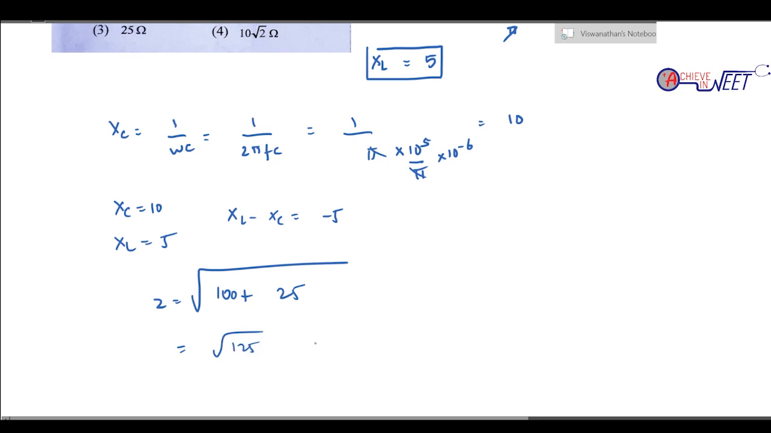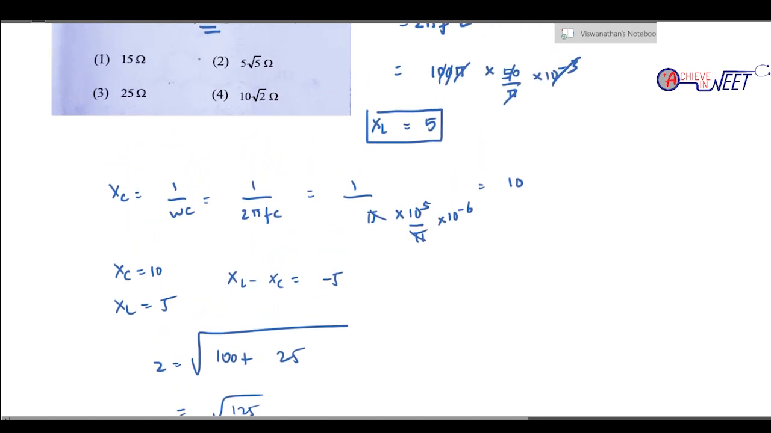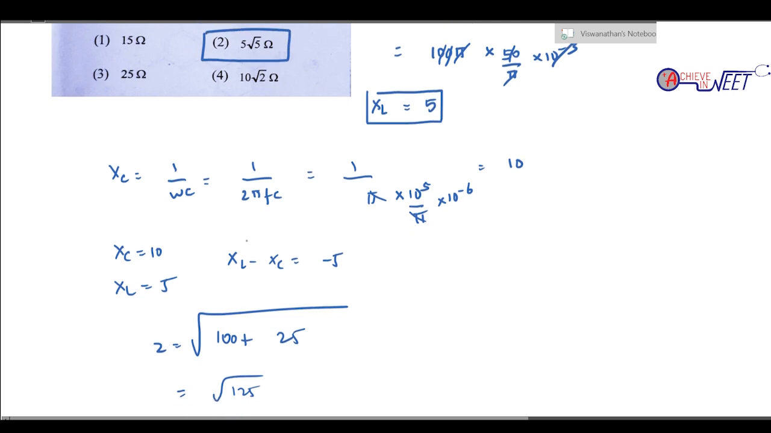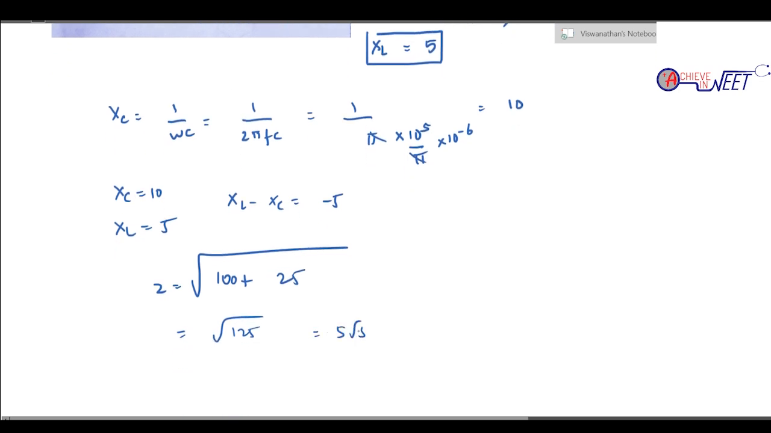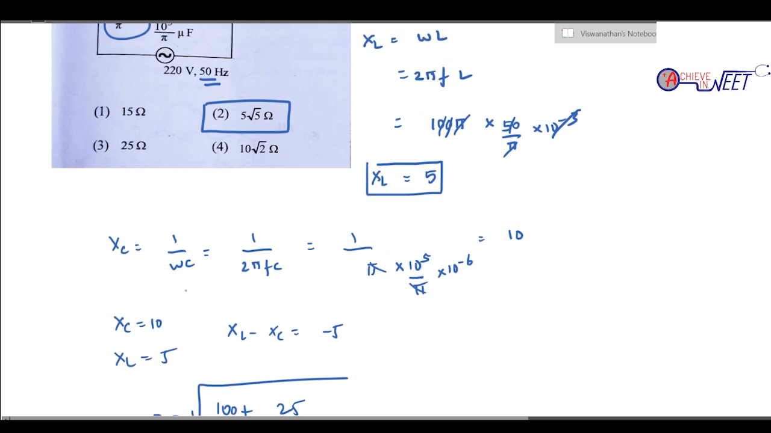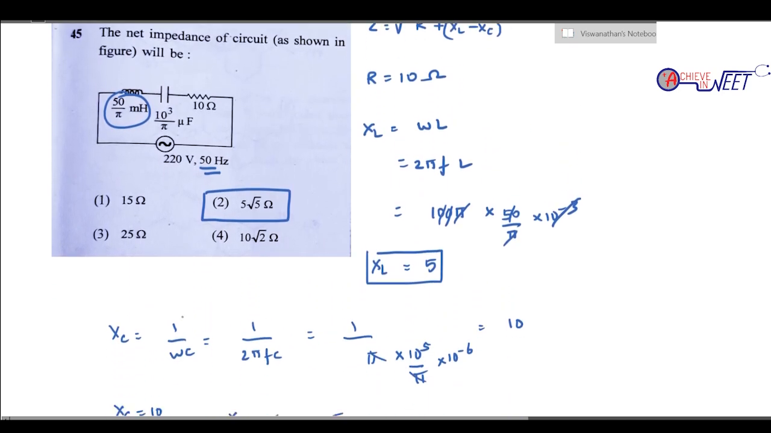How can we write root 125? 25 into 5, we can write 25 into 5, which is 5 root 5. So it is option 2. Okay, so this is question 45.